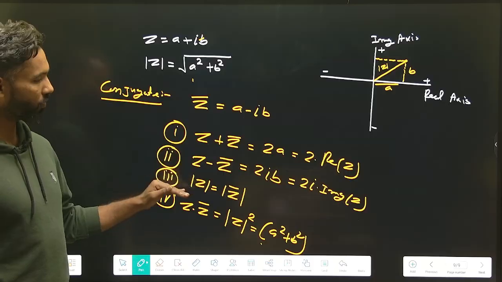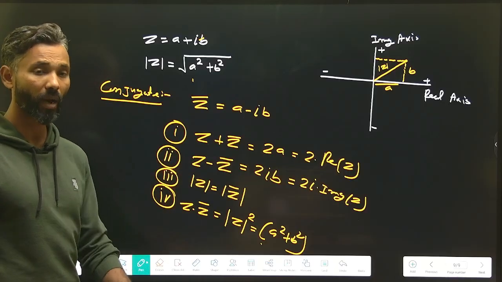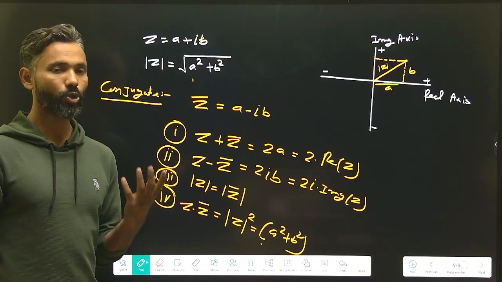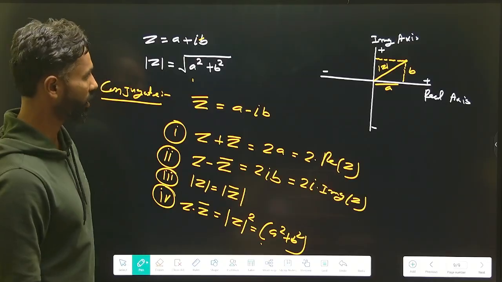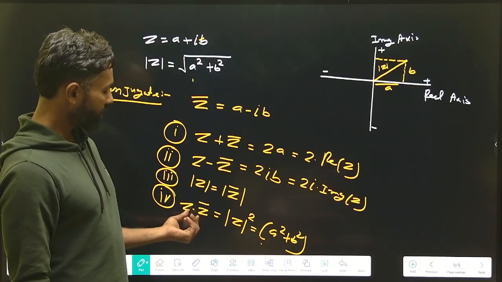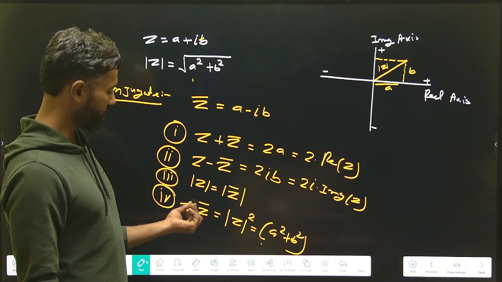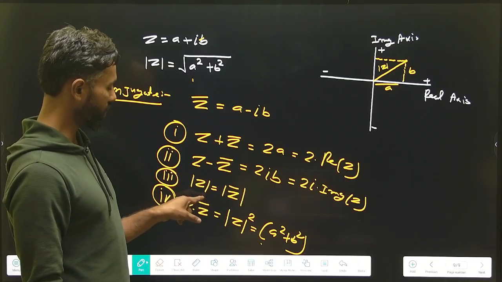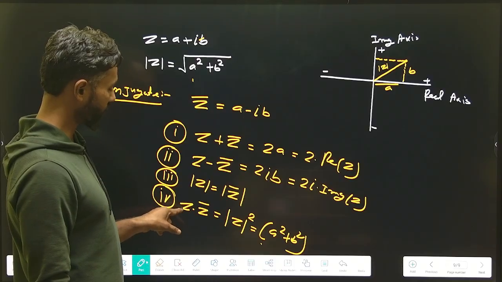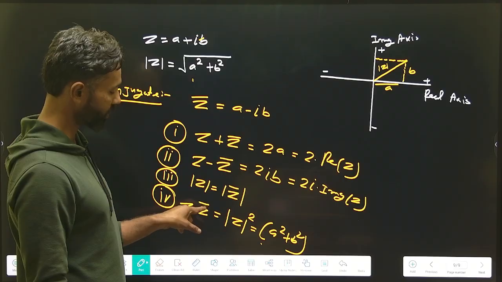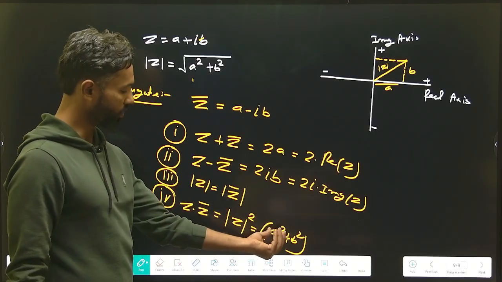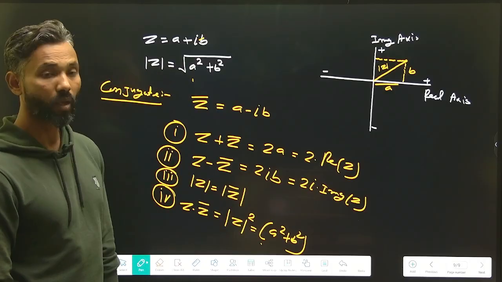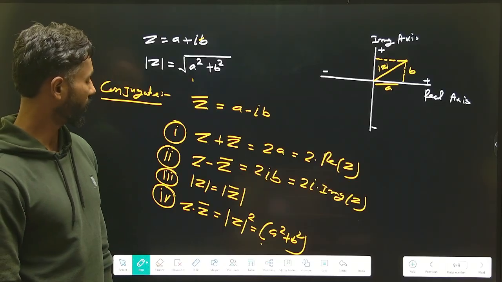So these are the four basic things to have in mind for better performance in examination and to save time there. You would have understood how we get z into z conjugate equal to modulus of z squared, because I told you the modulus of each is equal and it is under root a square plus b square. So the roots will cancel, and this is equal to the square of modulus z. So these were the properties based on conjugate.